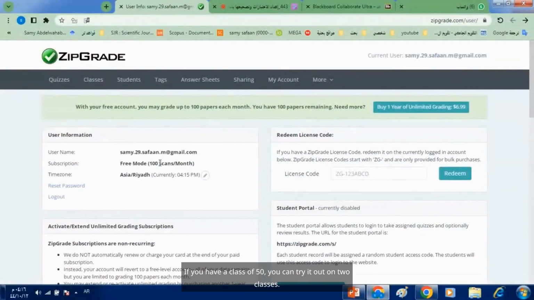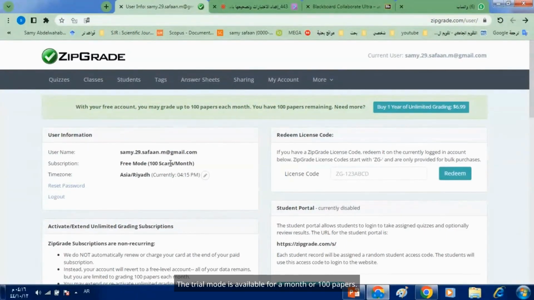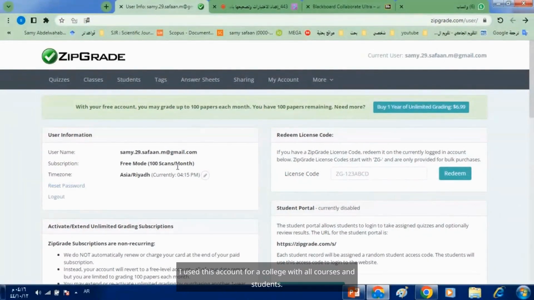If you have a class of 50, you can try it out on 2 classes, or use it for a month. For small classes, it opens for a month. The trial mode is available for a month or 100 papers. For a year-long paid account, it's $7 or 27 reals. This covers millions of papers and many tests.